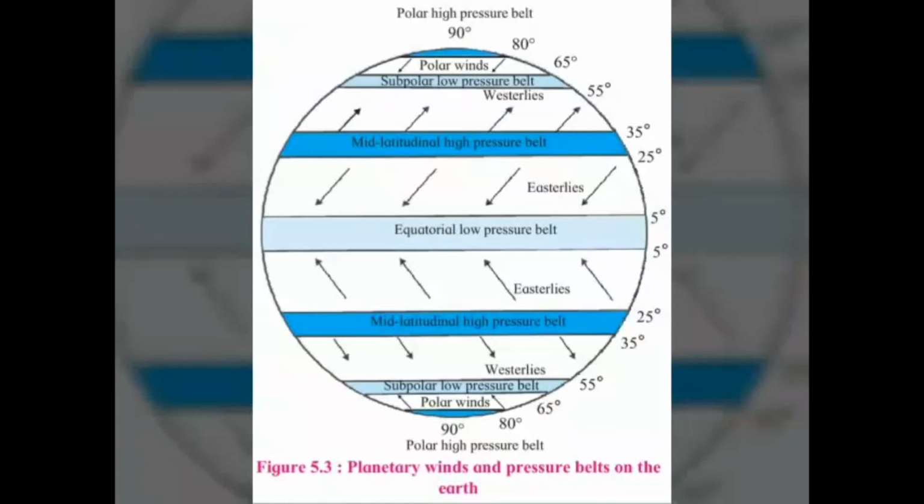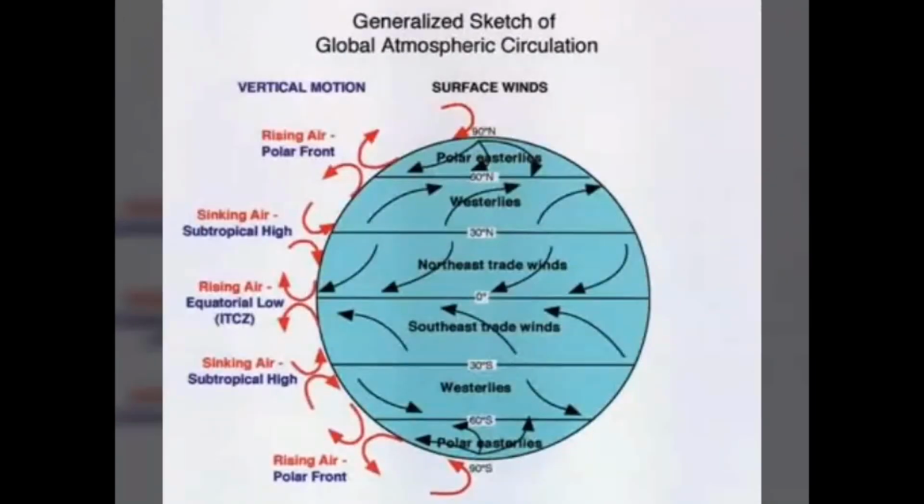In the northern hemisphere, they blow from the northeast to the southwest, whereas in the southern hemisphere, they blow from the southeast to the northwest. These winds, coming from both the sides, converge near the equatorial calm belt. These winds are known as the easterlies.